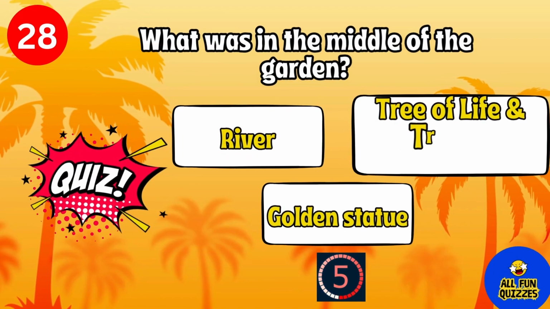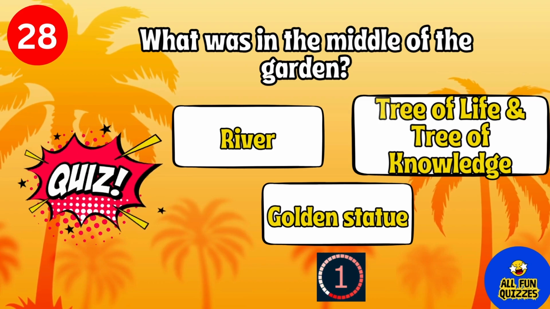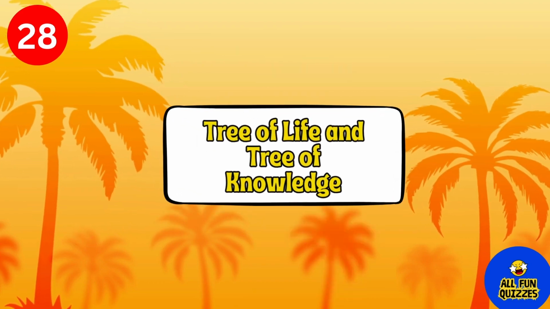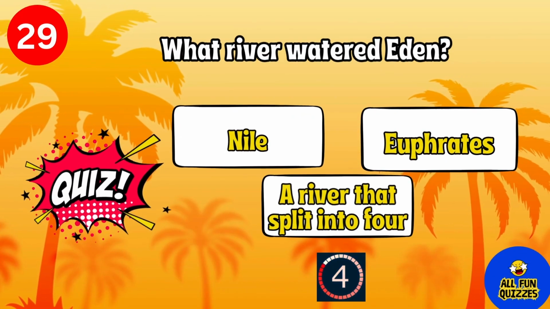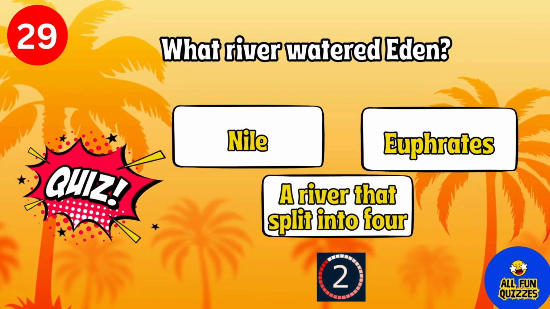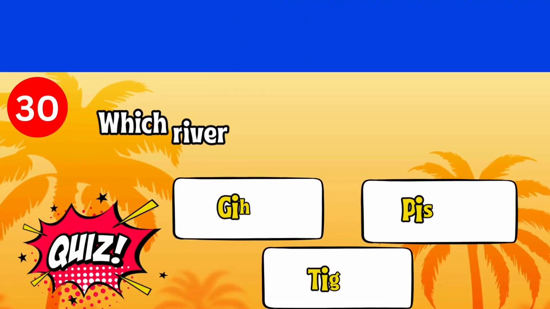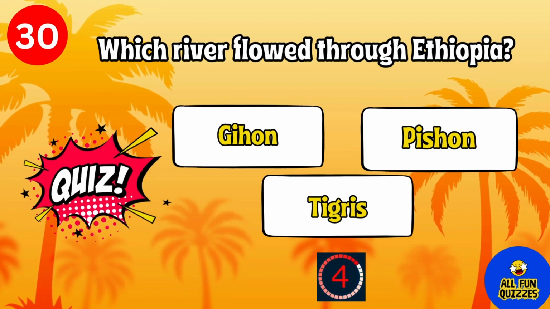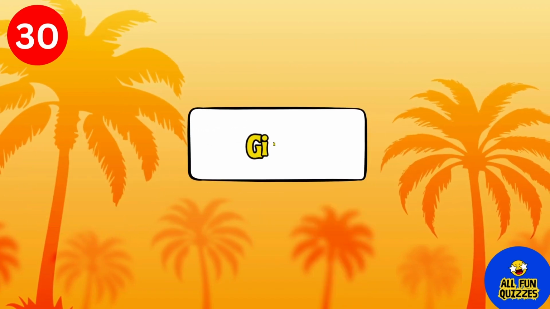What was in the middle of the garden? Tree of life and tree of knowledge. What river watered Eden? A river that split into 4. Which river flowed through Ethiopia? Gihon.